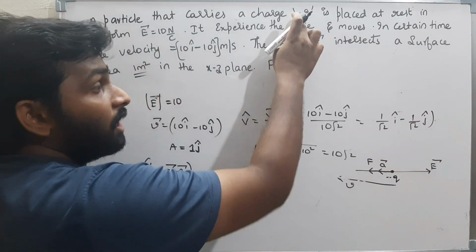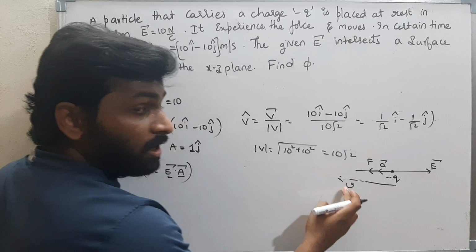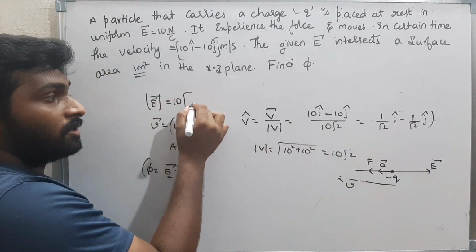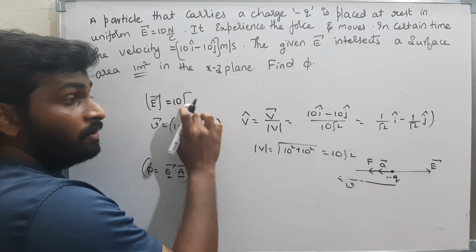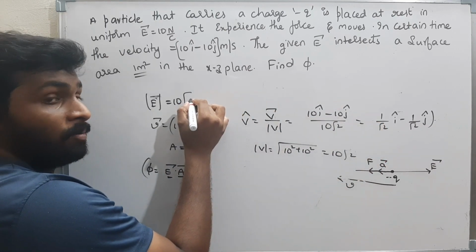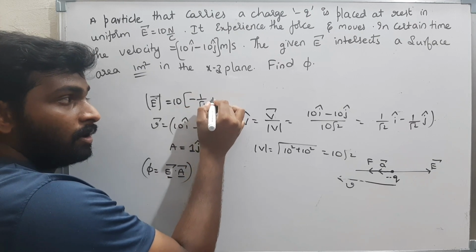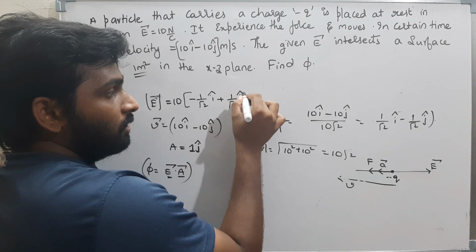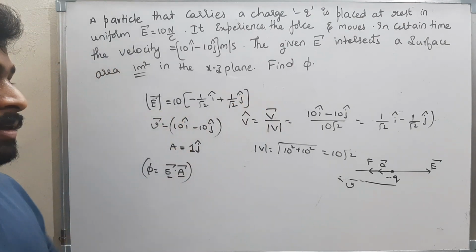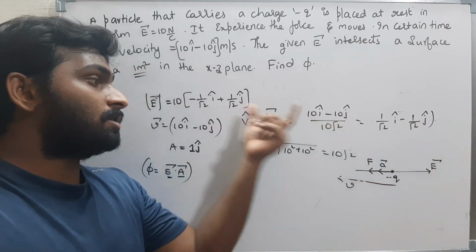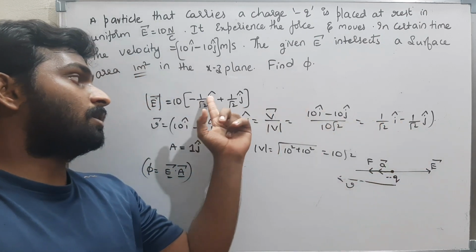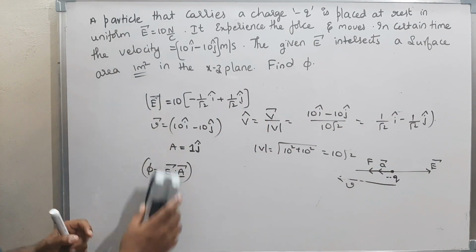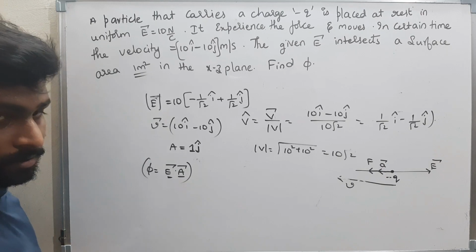But if it is a negative charge, then the electric field direction and the velocity direction will be opposite. Therefore, what is the electric field direction? Magnitude is 10. What is the direction? The electric field will be opposite to the velocity. Therefore, minus 1 by root 2 i cap minus into minus plus 1 by root 2 j cap. If I keep minus to this, minus of i cap is minus i cap, and minus into minus is plus j cap. Now I got the electric field and the area vector. Now find the flux.